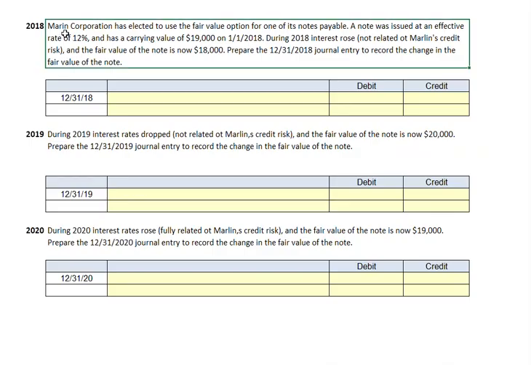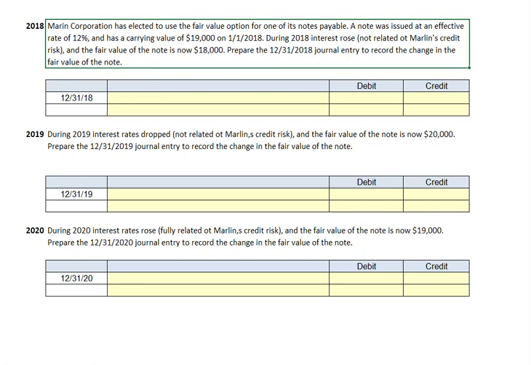The Marlin Corporation has elected to use the fair value option for one of its notes payable. The note was issued at an effective rate of 12% and has a carrying value of $19,000 on January 1, 2018. During 2018, interest rates rose, not related to Marlin's credit risk, and the fair value of the note is now $18,000. So again, interest rates rise, fair values decrease. So it's gone from $19,000 to $18,000.